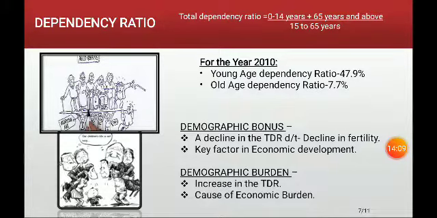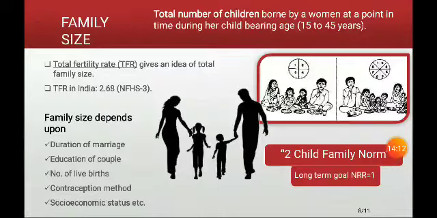The next is what we call family size. The family size can be defined as the total number of children born to a woman at a point in time during her childbearing age group, or her reproductive age group of 15 to 45 years. Total fertility rate gives an idea of total family size.